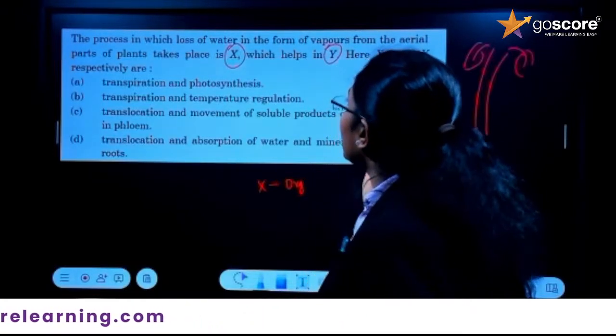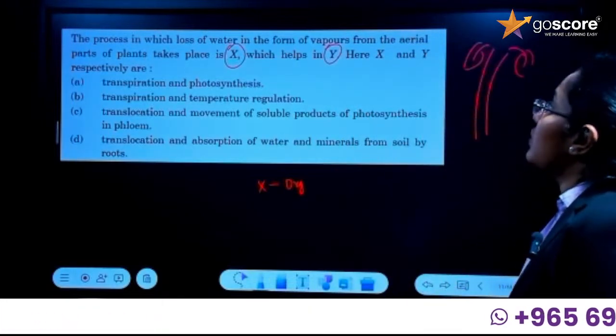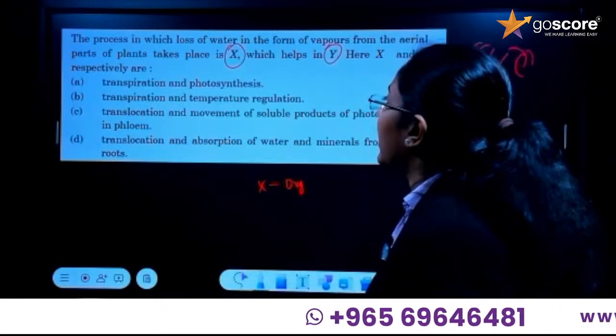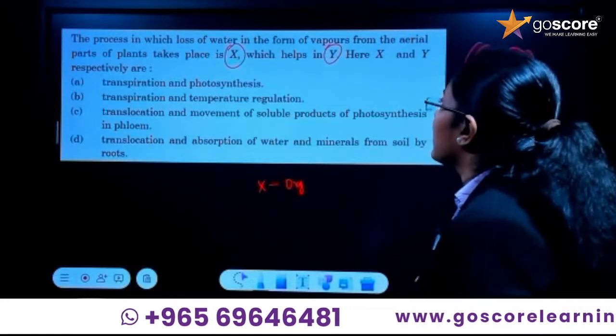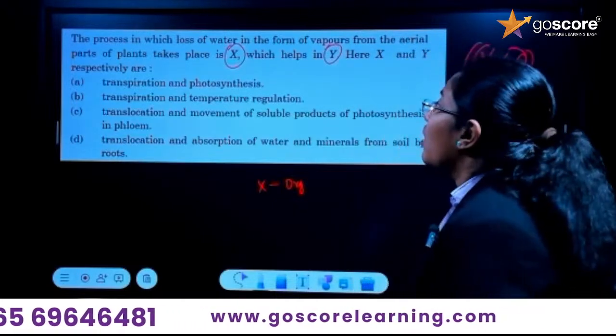Okay, so let's see once again. Read the question. The process in which loss of water in the form of water vapors from the aerial parts of the plant takes place is actually transpiration. Which helps in what process?